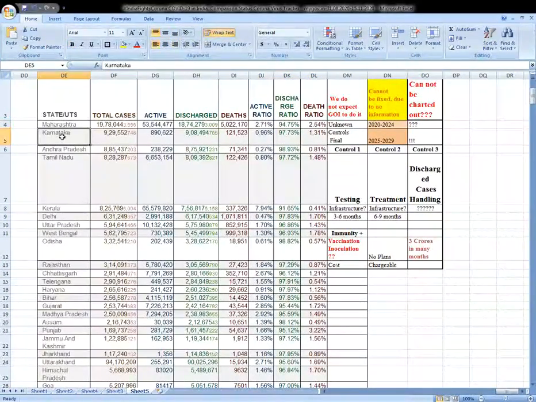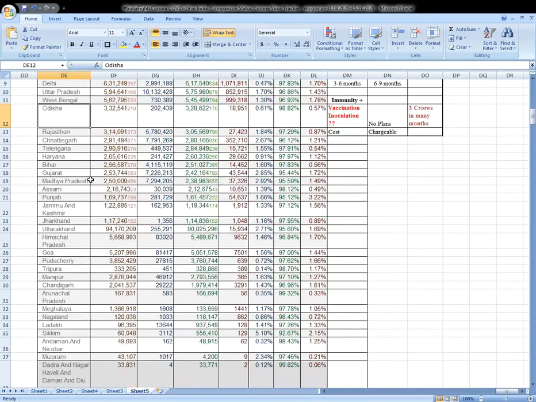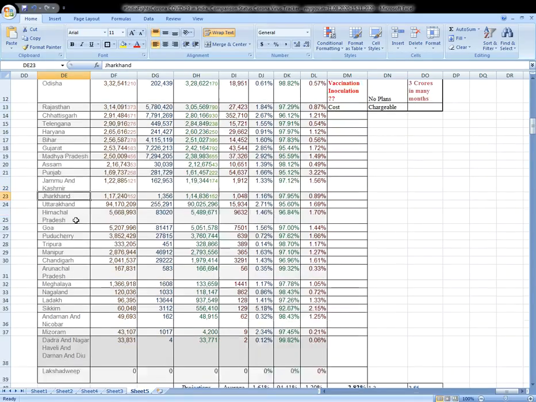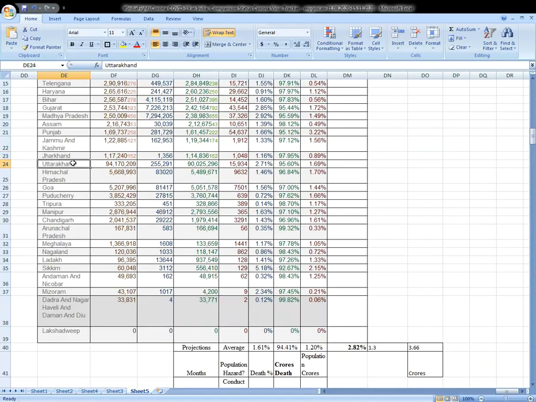Maharashtra 19.78 lakhs, Karnataka 9.3 lakhs, Andhra Pradesh 8.86 lakhs, Tamil Nadu 8.29 lakhs, Kerala 8.26 lakhs, Delhi 6.31 lakhs, Uttar Pradesh 5.95 lakhs, West Bengal 5.63 lakhs, Odisha 3.33 lakhs, Rajasthan 3.14 lakhs, Chhattisgarh 2.92 lakhs, Telangana 2.91 lakhs, Haryana 2.66 lakhs, Bihar 2.57 lakhs, Gujarat 2.54 lakhs, Madhya Pradesh 2.5 lakhs, Assam 2.17 lakhs, Punjab 1.7 lakhs, Jammu and Kashmir 1.23 lakhs, Jharkhand 1.17 lakhs, Uttarakhand 94,170,